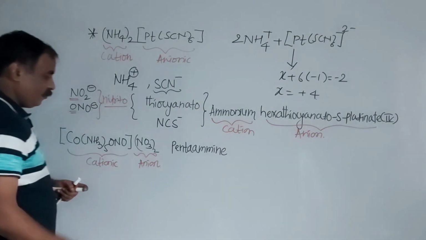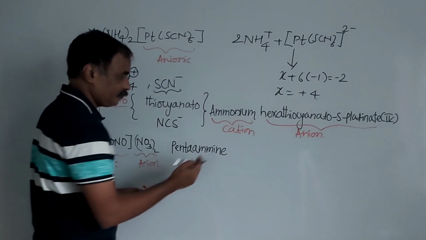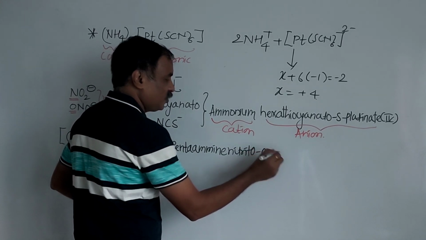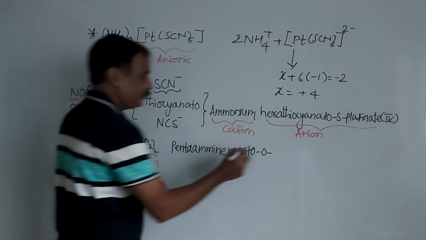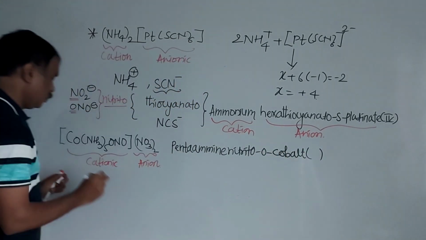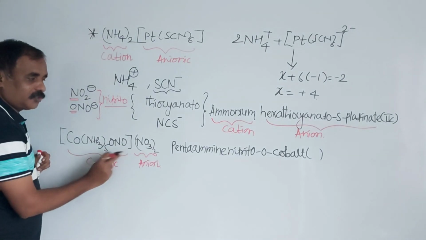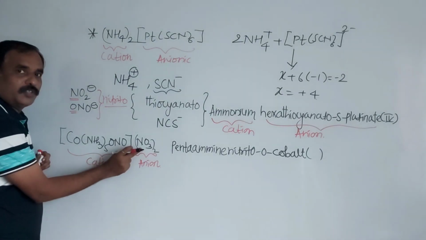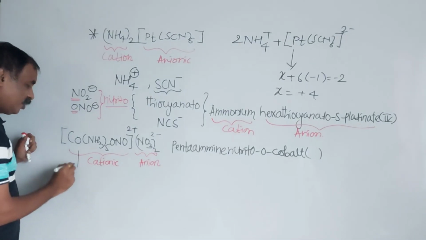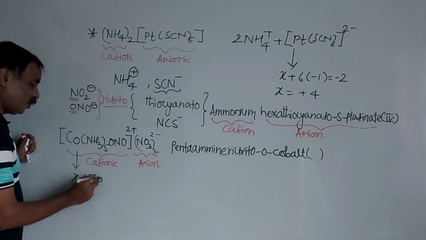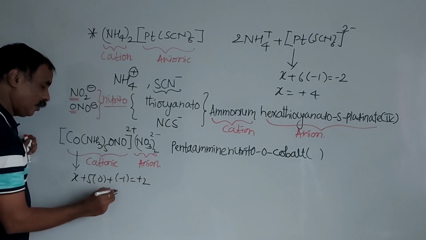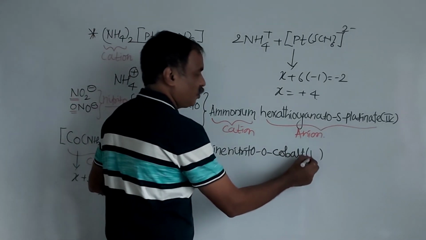So pentaamine, nitrito. Here the point of attachment is oxygen. Cobalt. Now what is the oxidation state of cobalt here? Here is the ionization of this. The anion is NO3 minus, 2 NO3 minus, and here 2 minus, so here it will be plus 2. Consider the oxidation number of cobalt is X. 5 into 0, it carries minus 1, equal to plus 2. Therefore X equals what? Plus 3. And the oxidation state is plus 3.